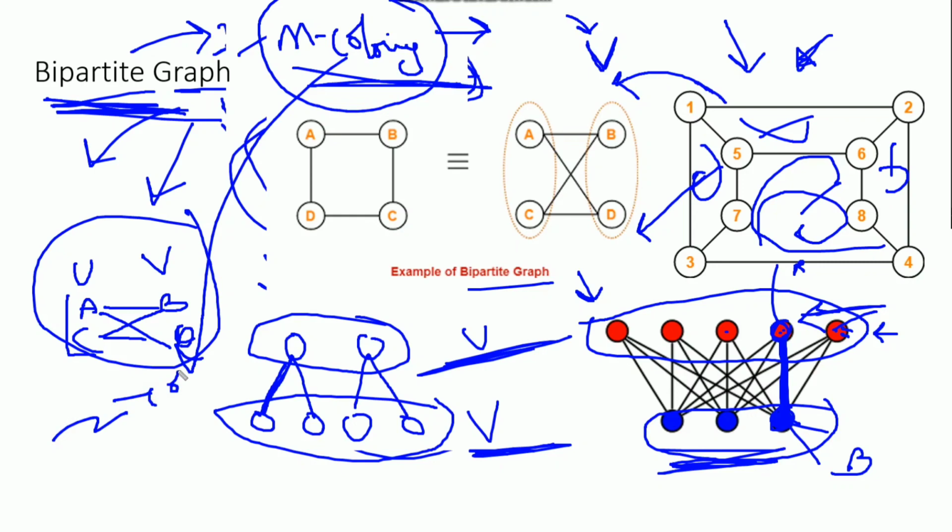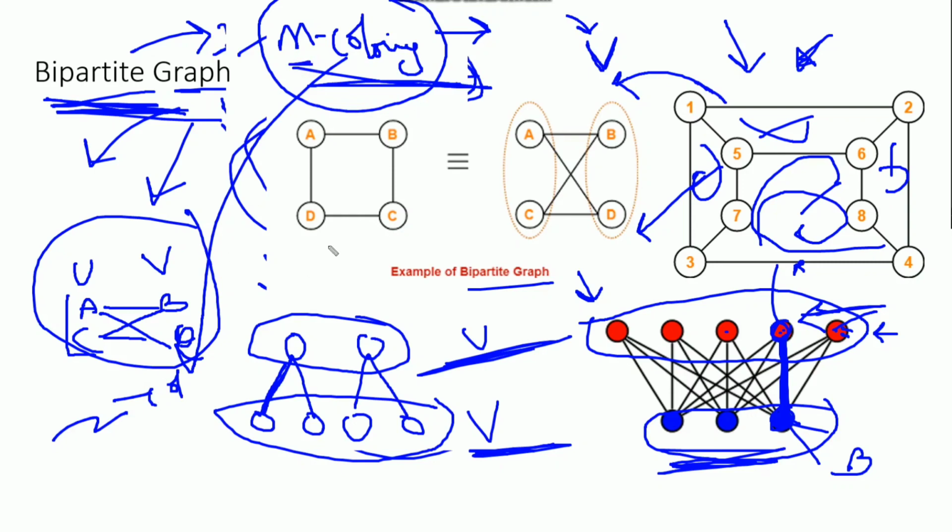I have already made a playlist on backtracking, and inside it I have explained the M coloring problem. The problem was: there will be a graph and we need to find out whether we can color it using at most M colors or not.